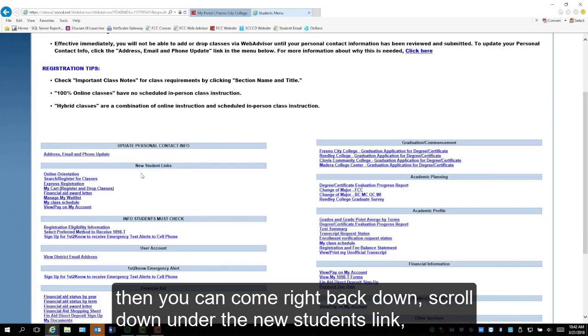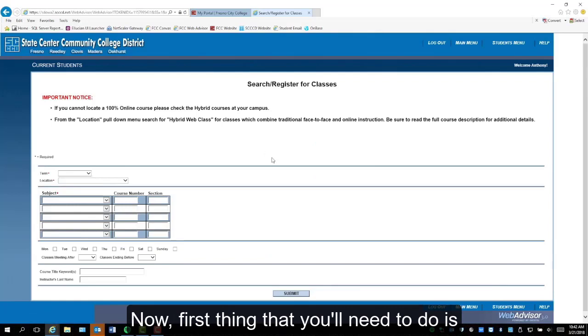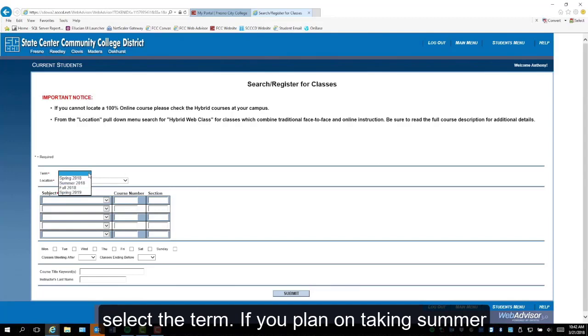So after you've updated your address, email, and phone information, then you can come right back down, scroll down under the New Students links. You will click right here on Search and Register for Classes. Now, the first thing that you'll need to do is select the term.